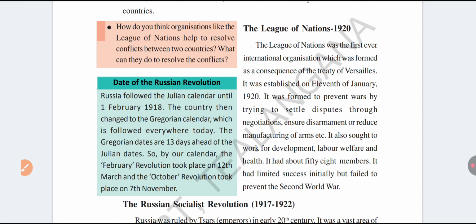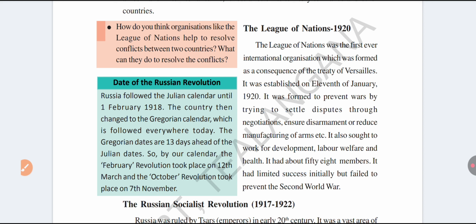So League of Nations was formed in which year? In 1920. It was formed by Woodrow Wilson. It was not there in the textbook, but the League of Nations was formed by Woodrow Wilson on 11th January 1920. Why? What is the goal? What is the objective of the League of Nations?